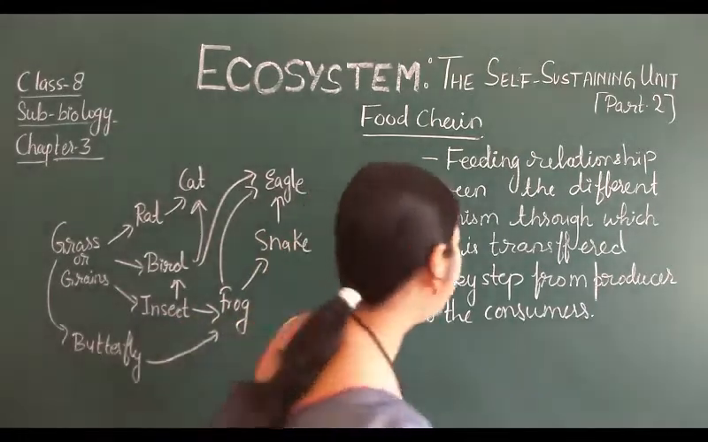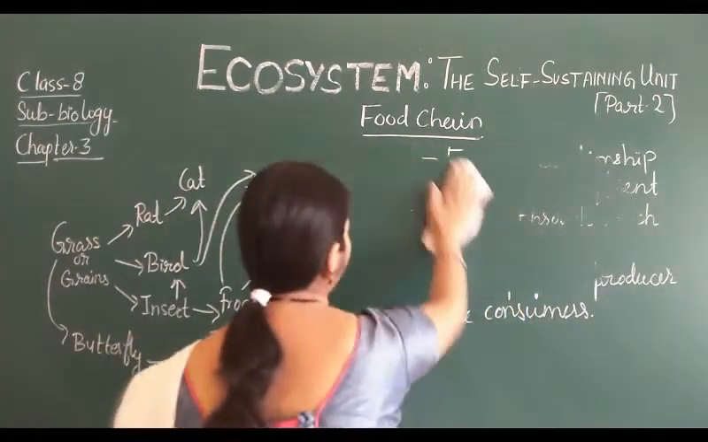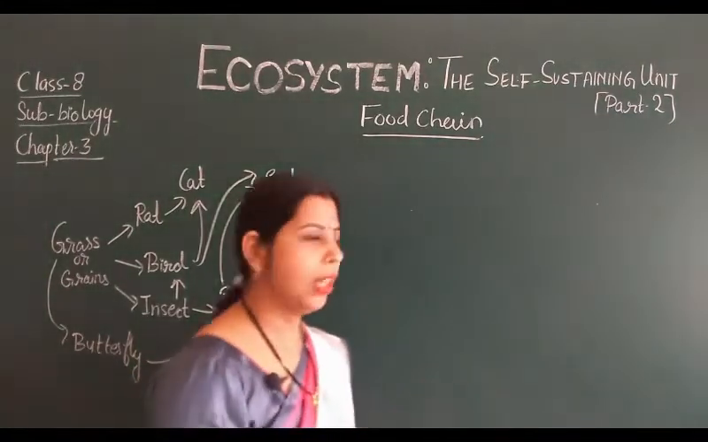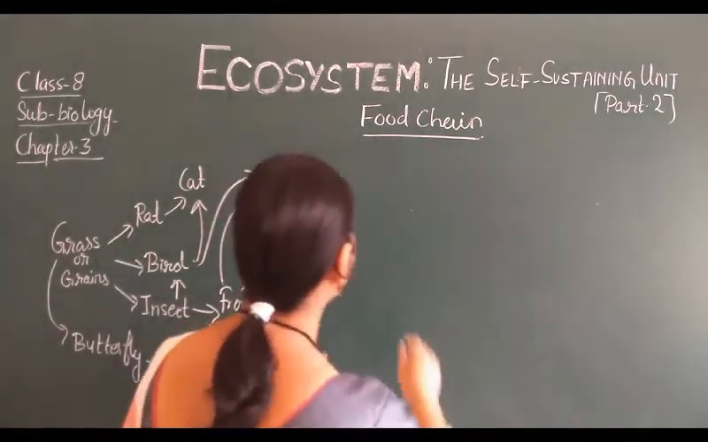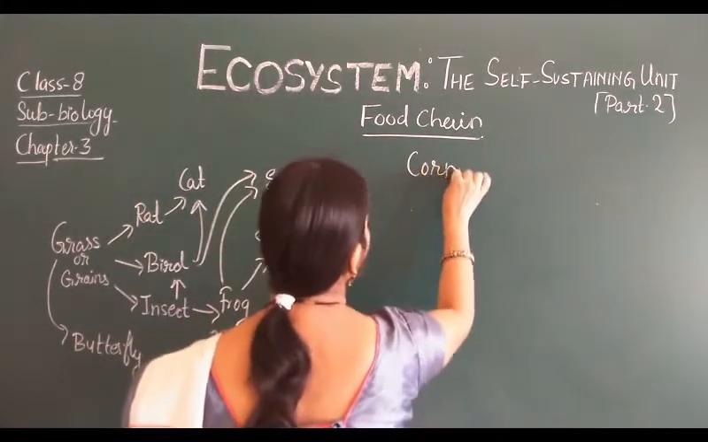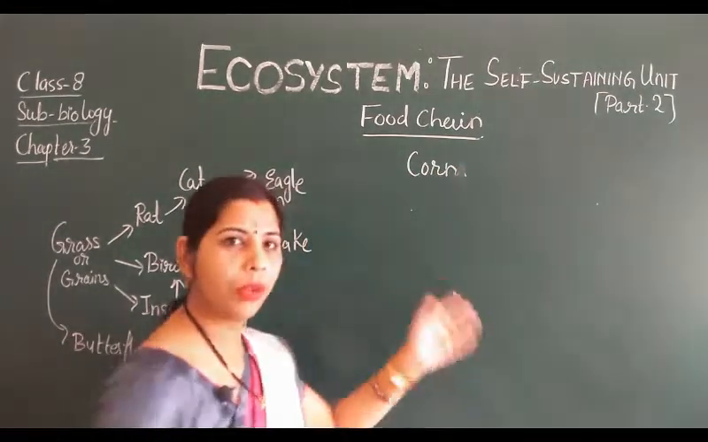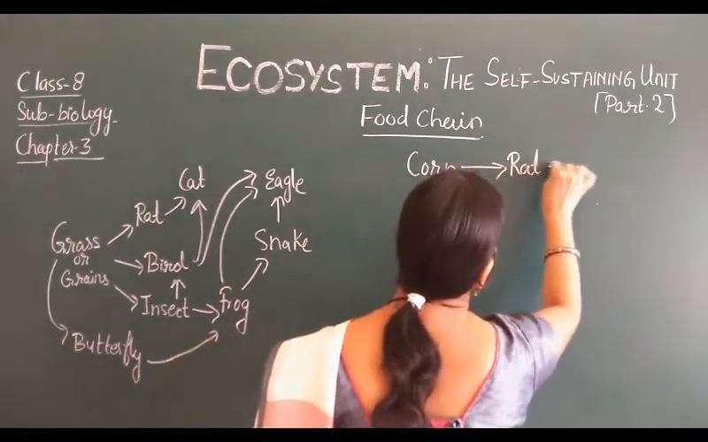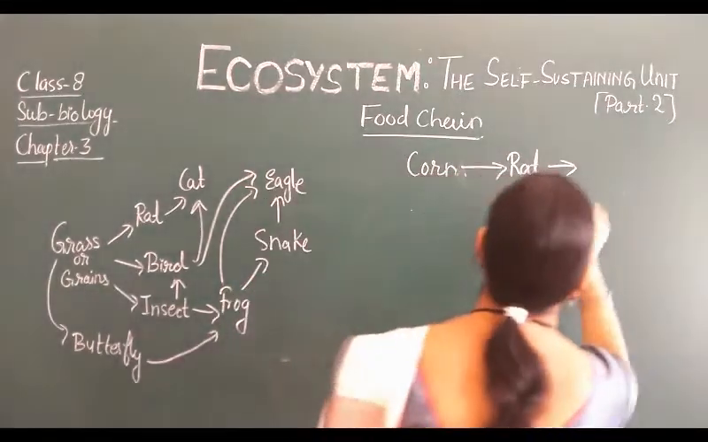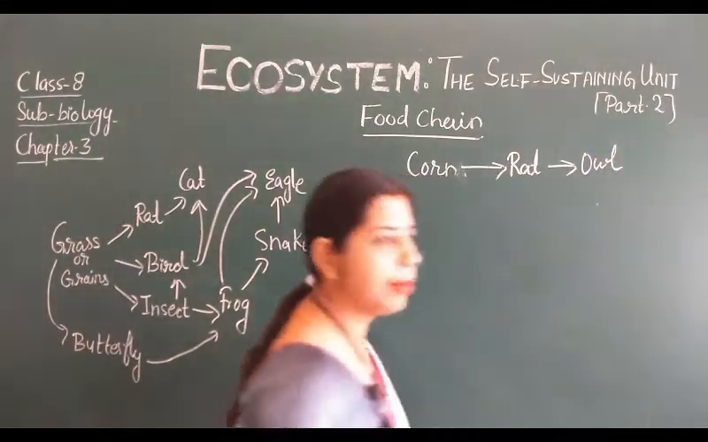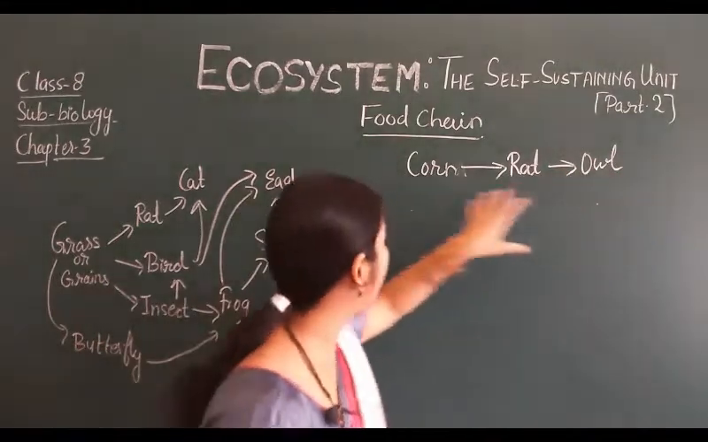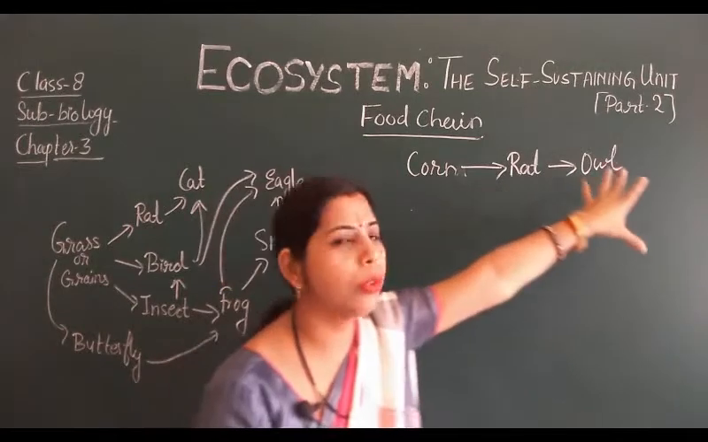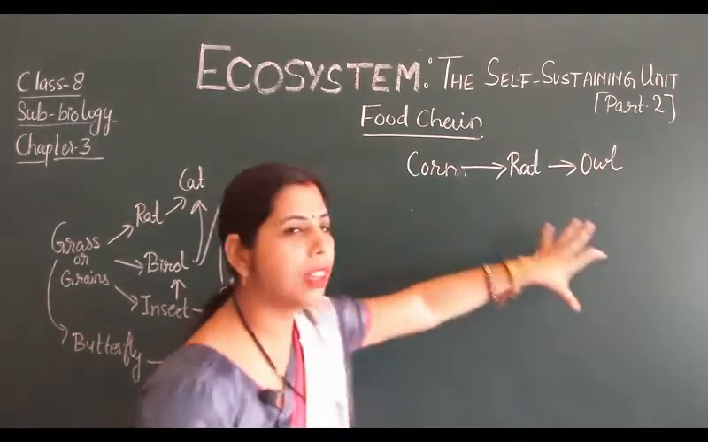The food chain may be of different types. I am going to show you a small food chain as well as a longer food chain. The smallest food chain present in the environment is corn. This corn is consumed by the rat, and this rat is consumed by the owl. That means this is only a 3-step food chain. Here is one more: the plant is consumed by the deer, and the deer is consumed by the lion. So this is also a 3-step food chain.